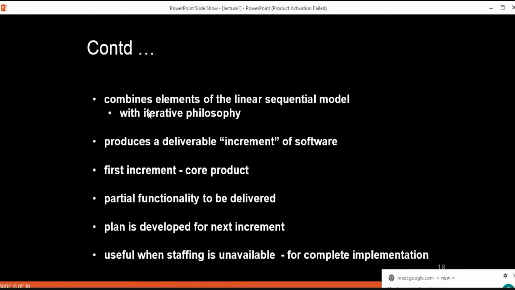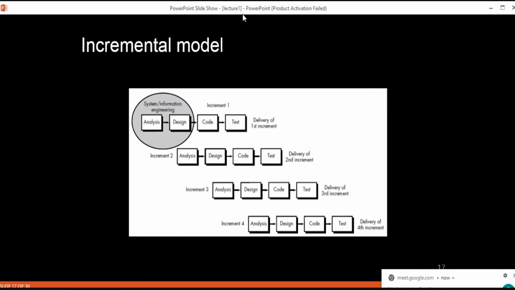So we can say that this incremental model combines the elements of the linear sequential model with the iterative philosophy, because we are going to follow these SDLC phases, this linear sequential functionality, but in a repetitive, iterative manner.